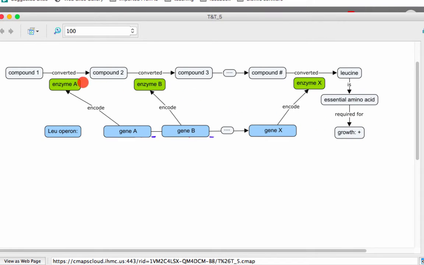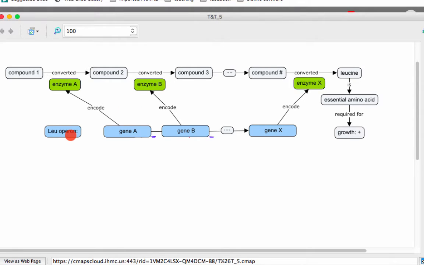Those enzymes in the biosynthetic pathway are encoded by genes. What's interesting is in prokaryotes, those genes are often arranged in a linear fashion on the chromosome. So they're literally next to each other. They're turned on together and they're turned off together. So this is called an operon.